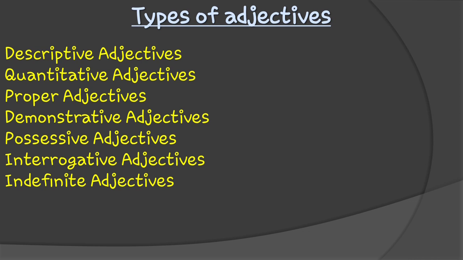Possessive adjectives are those which show the belonging of a particular thing with someone. Interrogative adjectives are those which are used for asking questions. And indefinite adjectives are not defined, meaning they are not definite. A particular definition will not be able to define these indefinite adjectives. It will be an infinite type of adjective. So these are the types of adjective. Just remember, there are 7 different types of adjective.